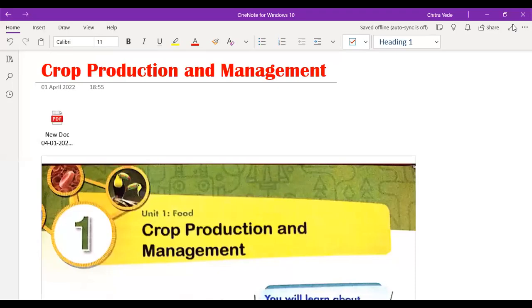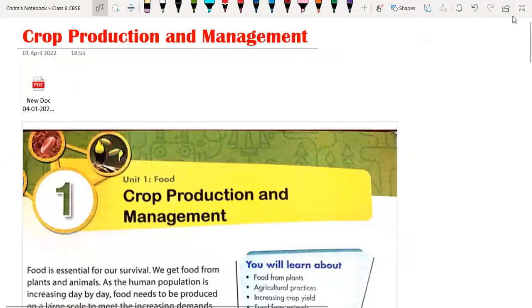Hello everyone. Today we are going to start our chapter number 1, which is crop production and management. Before we start this chapter, we will go through the key points that we are going to cover in this chapter.